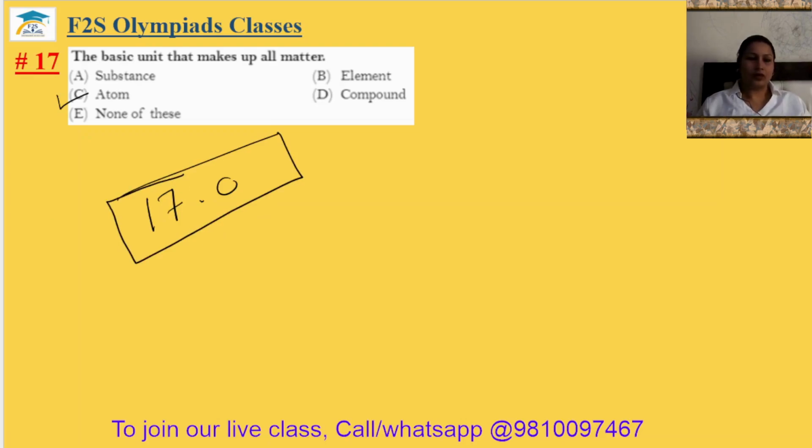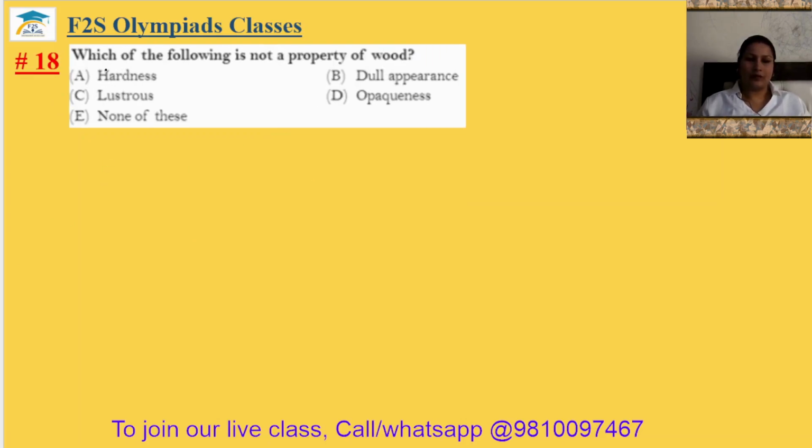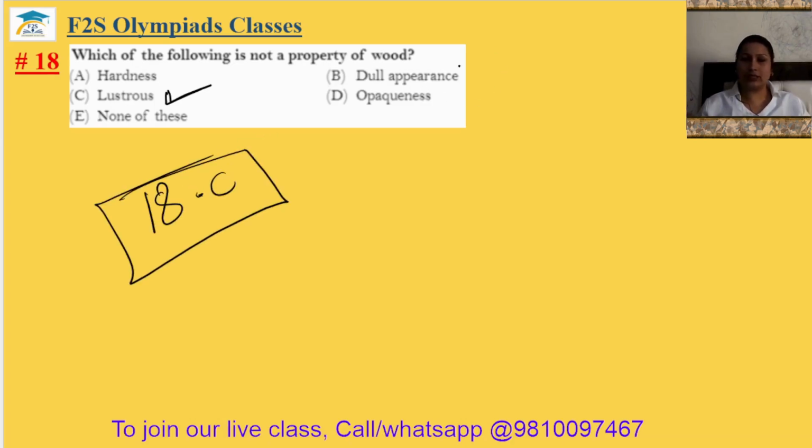Okay. Question number 18. Which of the following is not a property of wood? Hardness is a property of wood. Dullness is a property. Lustrous is not a property because wood cannot shine. Okay. The 18th answer will be option C. Wood is hard. Wood is dull in appearance. Wood is opaque also.